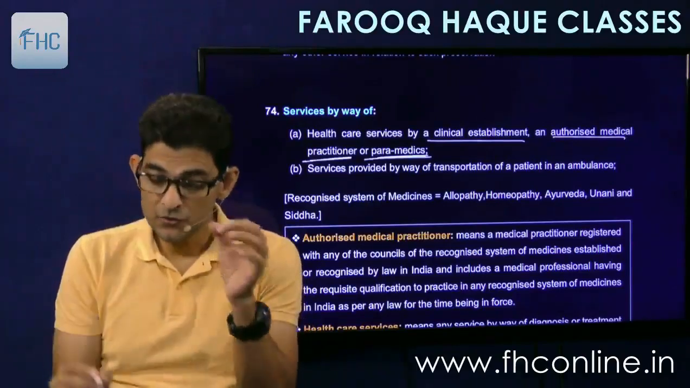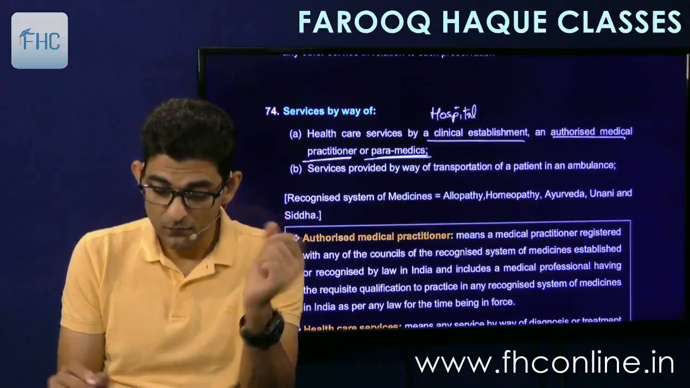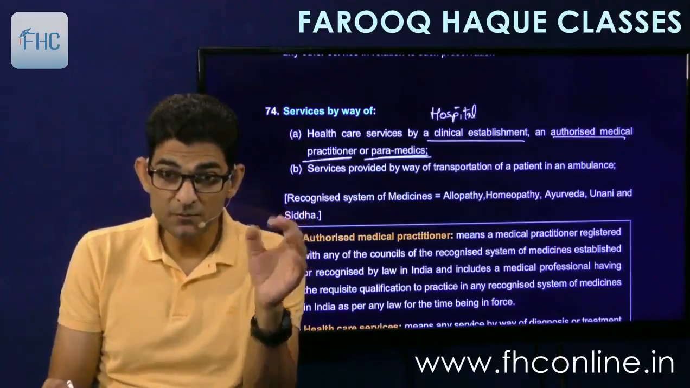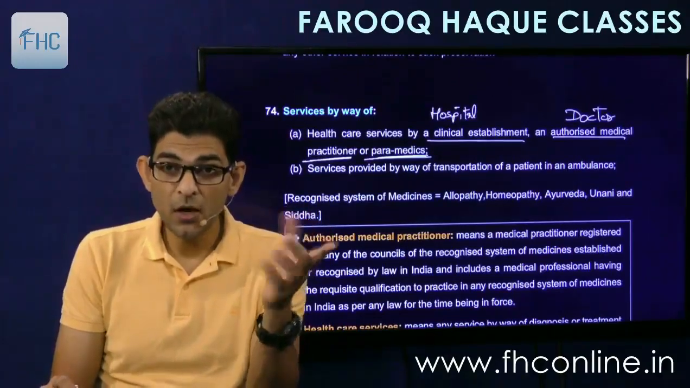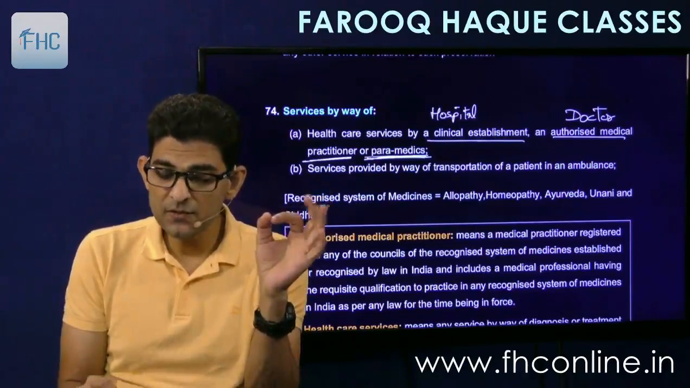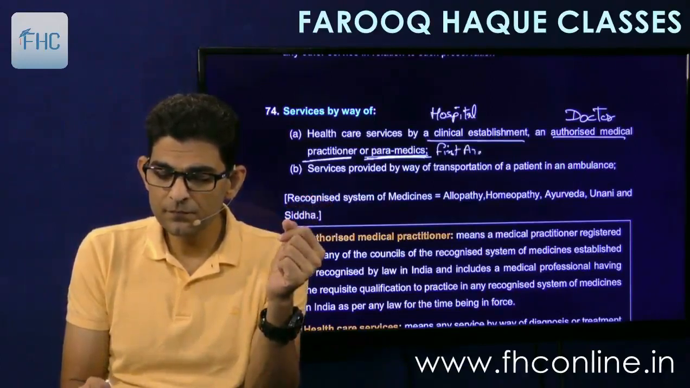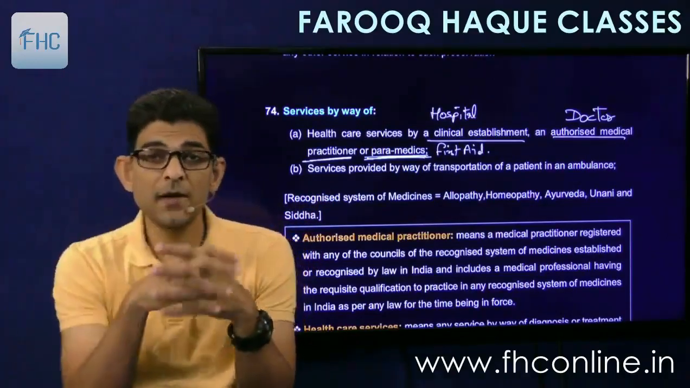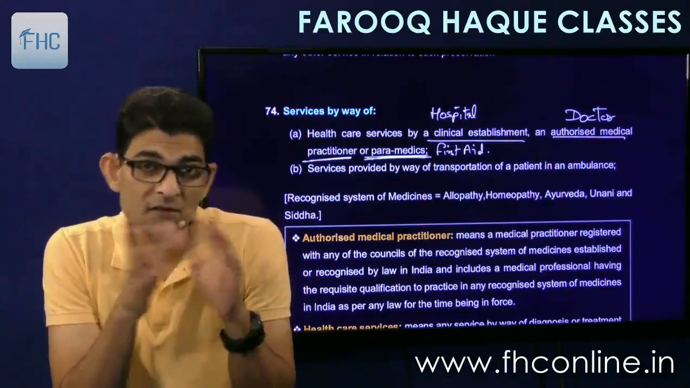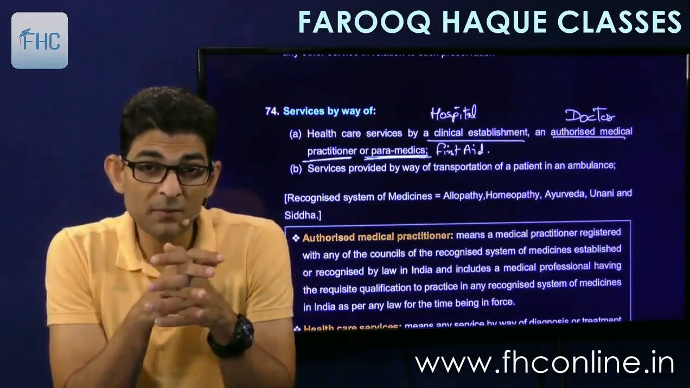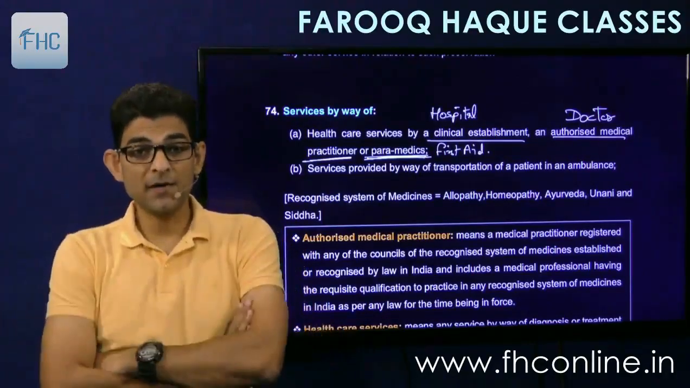Three people are there. So clinical establishment basically means a hospital. Authorized medical practitioner means an individual doctor, the medical practitioner, or paramedics. Paramedics actually give services of first aid and all. They are trained to give first aid, and whenever some calamities occur, they go and treat people there, and save people, and so on and so forth. So they are called paramedics. Okay. So services given by them are exempt.